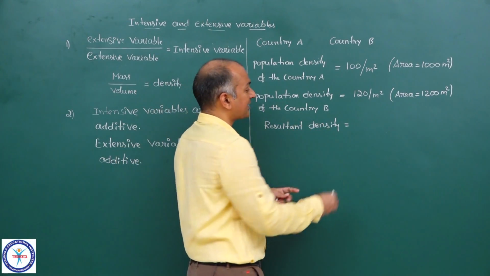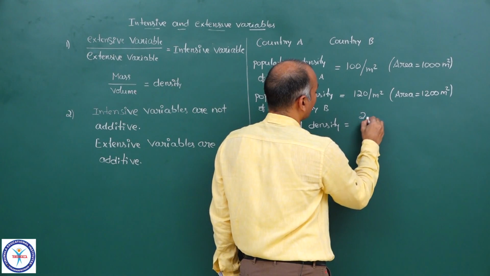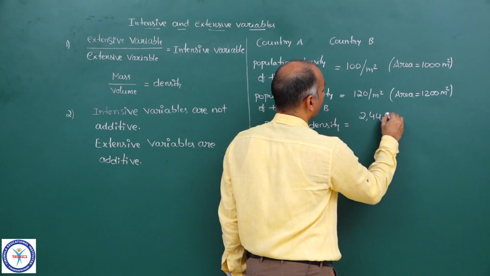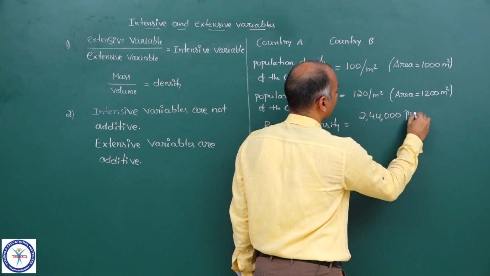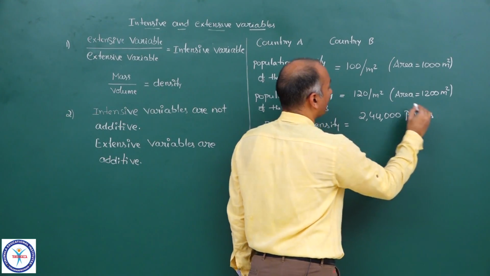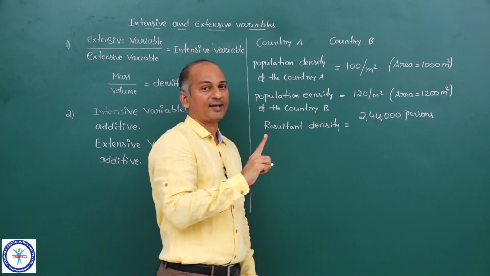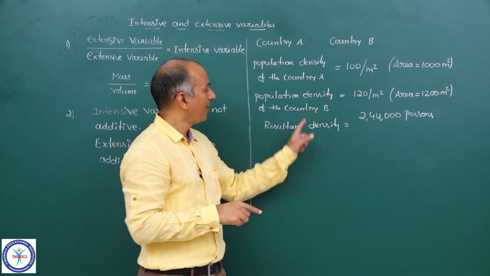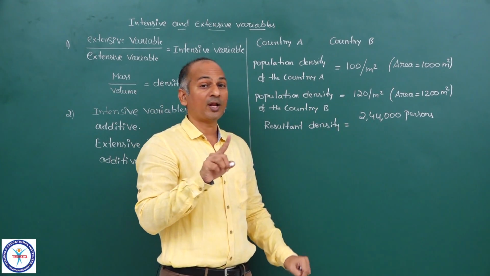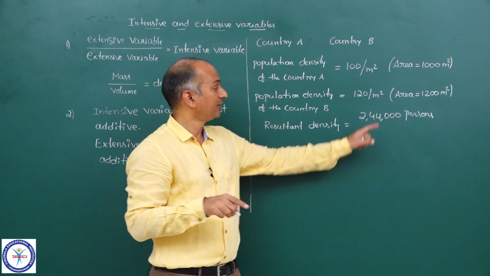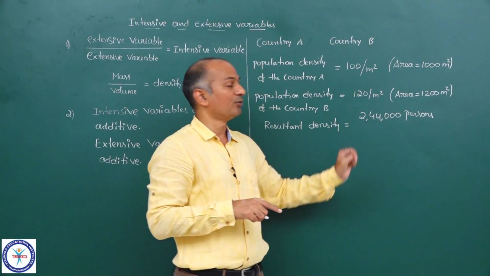So total population is 2,44,000 persons.